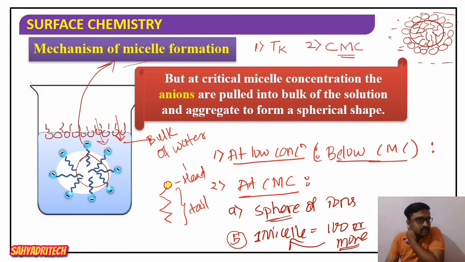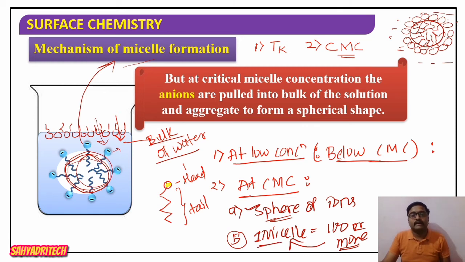All the ion molecules get into the bulk of the water and lead to the formation of a sphere of ions, in which the head part projects outside on the surface of the sphere and all the tail parts project inward, so that the head remains in contact with water while the tail remains away from the water molecules. Such aggregates formed are called micelles.